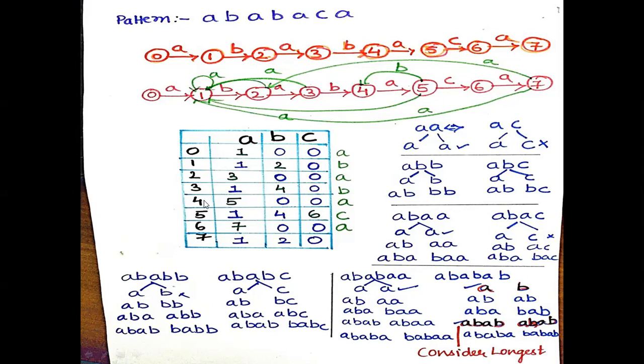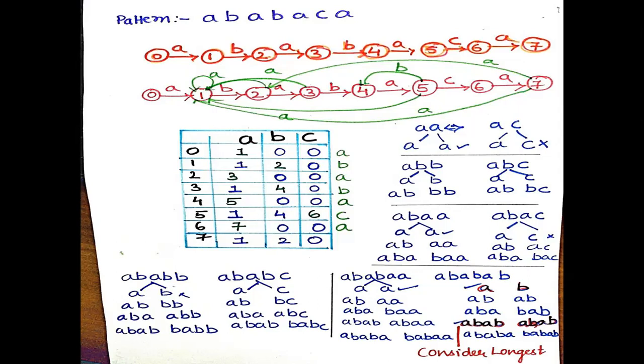And from state 4 to 5, there is a transition for A. And from 5 to 1, there is a transition for A. And from 5 to 4, there is a transition for B. And from 5 to 6, there is a transition for C. Similarly, from 6 to state 7, there is a transition for A. And from 7 to 1, there is a transition for A. And from 7 to 2, there is a transition for B. So this is the whole idea of constructing the transition table.